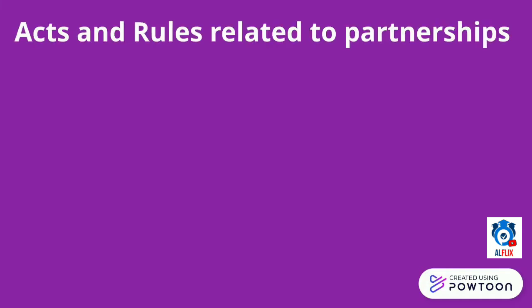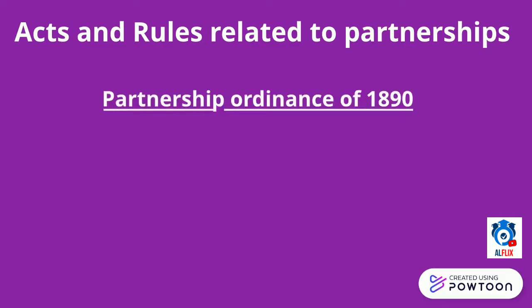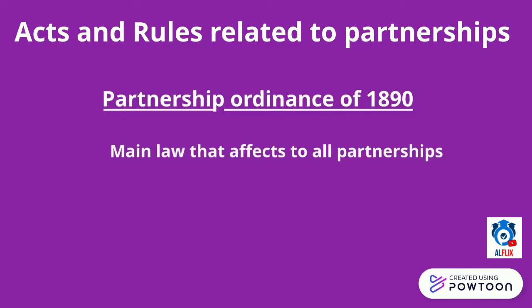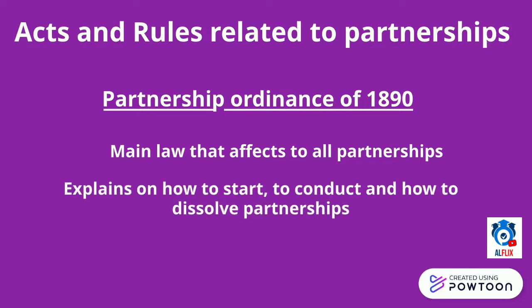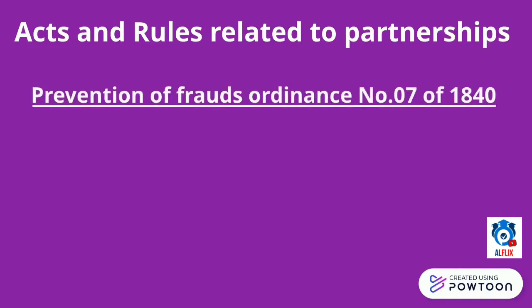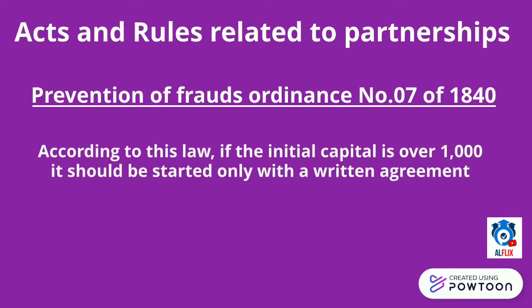Acts and rules that are related to partnerships. Partnership Ordinance of 1890. This act is the main law that affects all partnerships. This explains how to start, how to conduct and how to dissolve partnerships. Next, Prevention of Frauds Ordinance number 7 of 1840. According to this law, if the initial capital is over 1000, it should be started only with a written agreement.